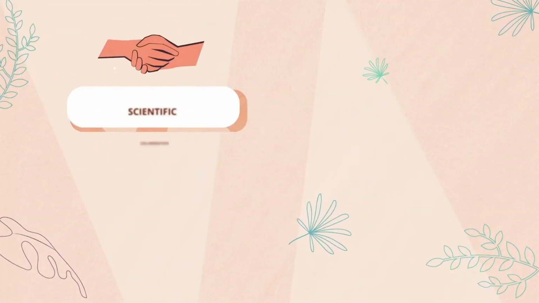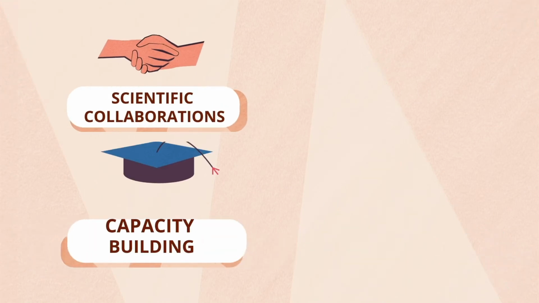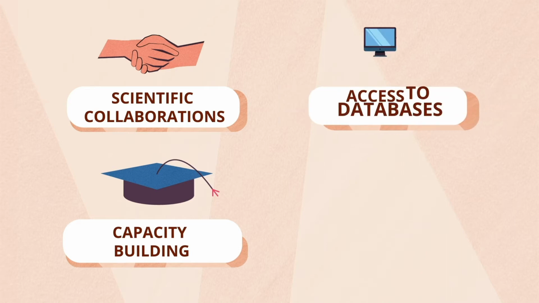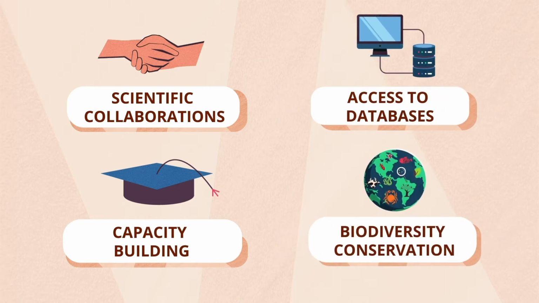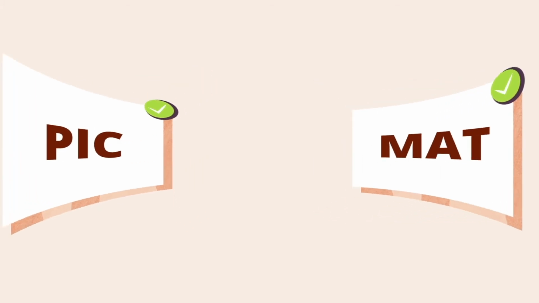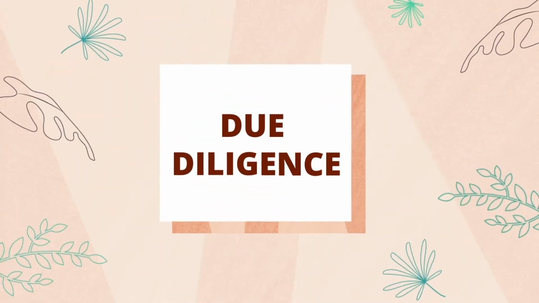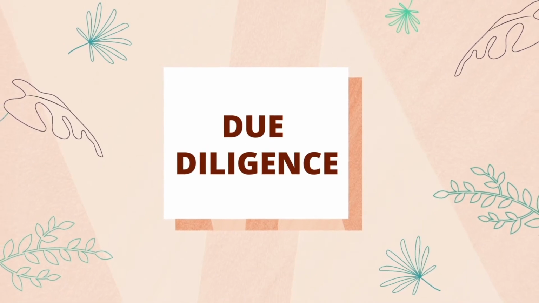For academic research, sharing often takes the form of scientific collaborations, capacity building, or access to databases in connection with the study and conservation of biodiversity. Securing PIC and MAT allows the team to satisfy the requirement known as due diligence in the country where the genetic resources or associated traditional knowledge are used.